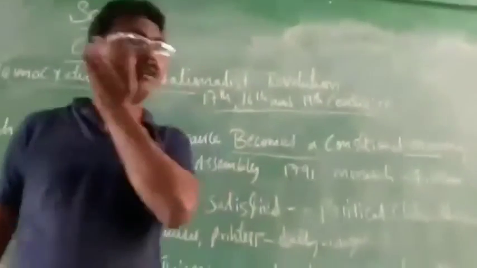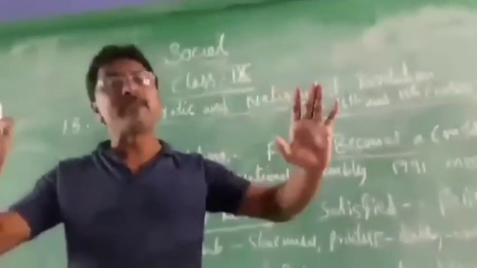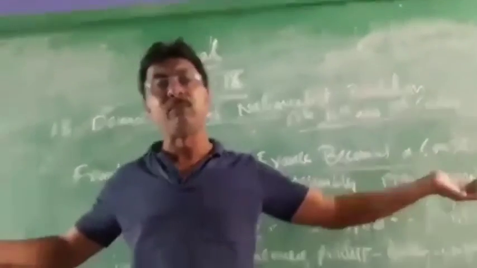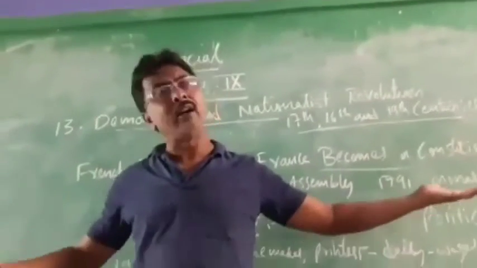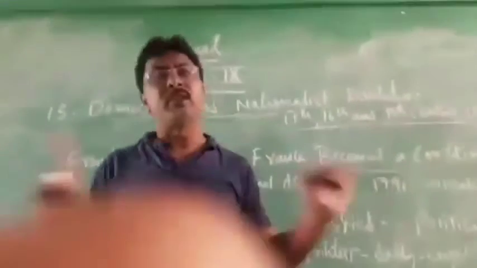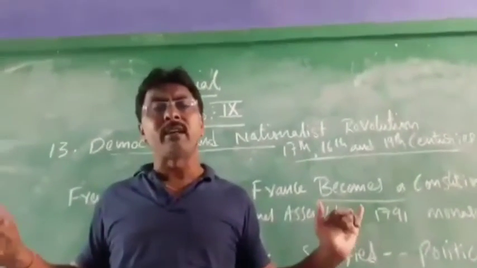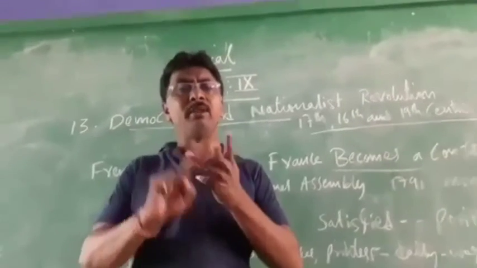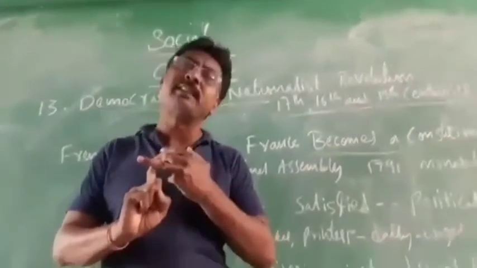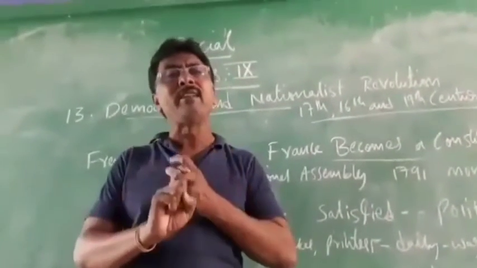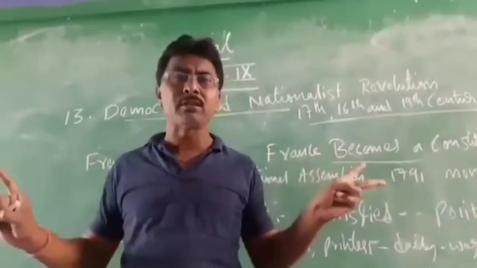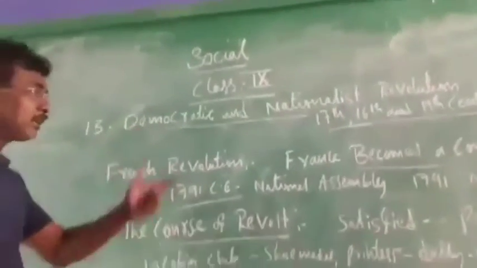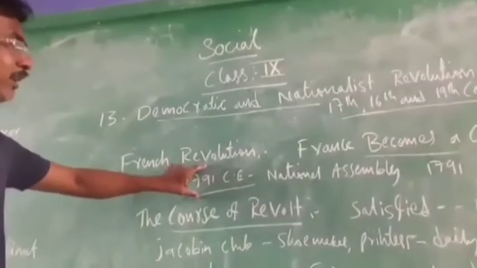Also, everybody should get freedom. Everybody should get equality and liberty. Everybody should have freedom. Everybody should have equality. And already they did equality. What they did in the constitution book: they reduced the powers of the monarchy, they removed the privileges of the first estate and second estate, they banned the feudal laws, no feudal laws. Like that they did everything. But still some rules were there. That's the reason.